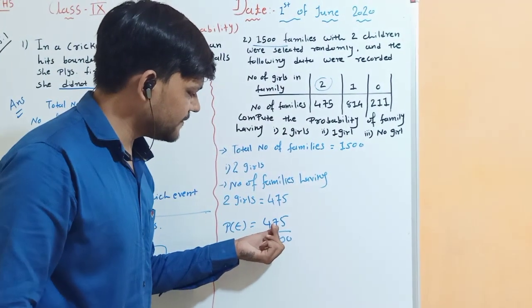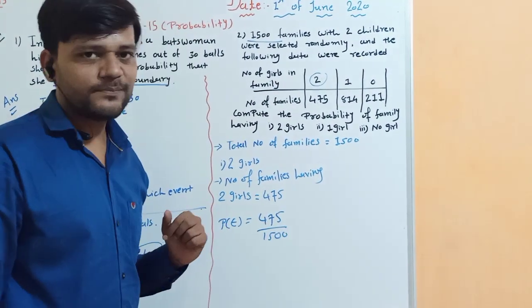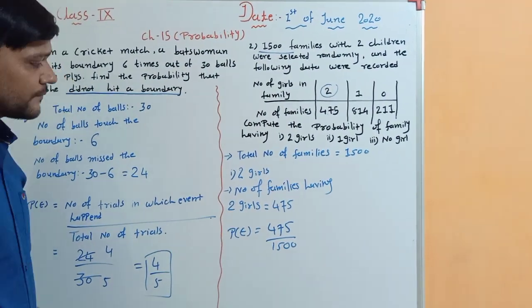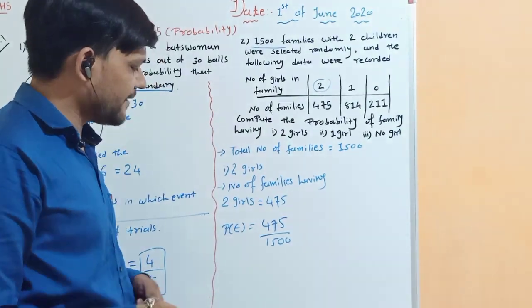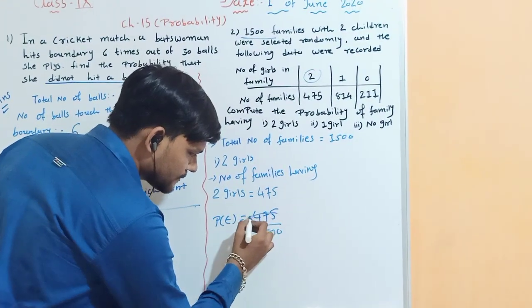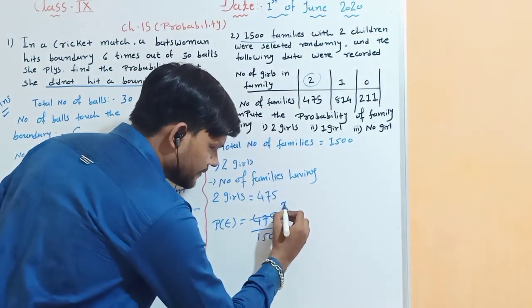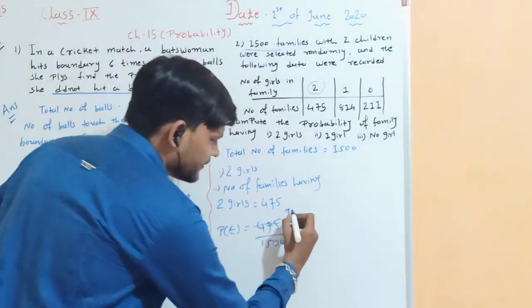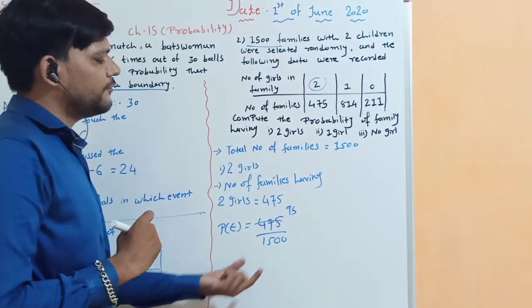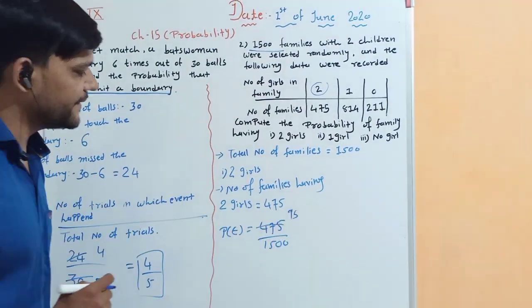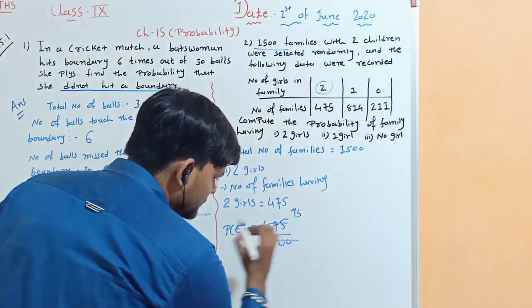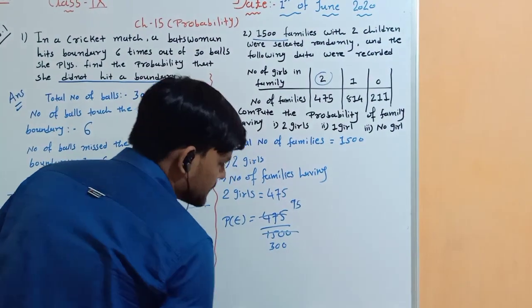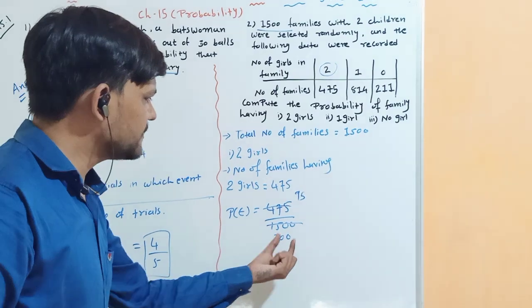Now you can see that the reduced form is possible. Okay, 4 plus 7, 11, and 11 plus 5, 16. Now 16 is not a multiple of 3, so it should be divisible by 5. So 5 nines are 45, remain is 2, and 5 fives are 25. So if you divide 475 by 5, you will get 95, and here 5 threes are 15 and 2 more 0, right? 95 upon 300.